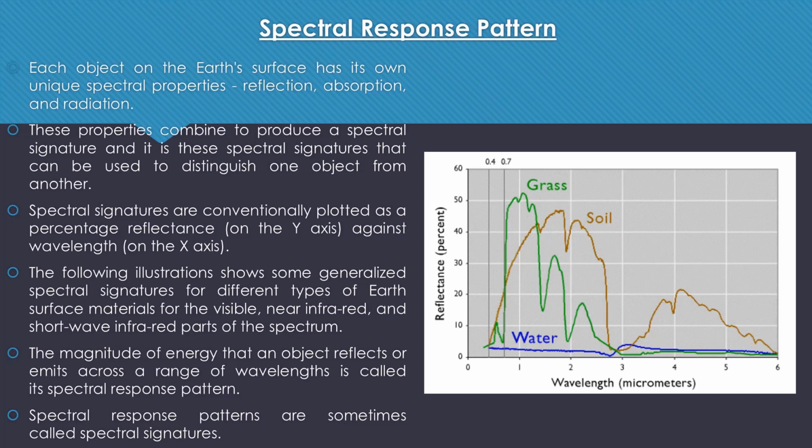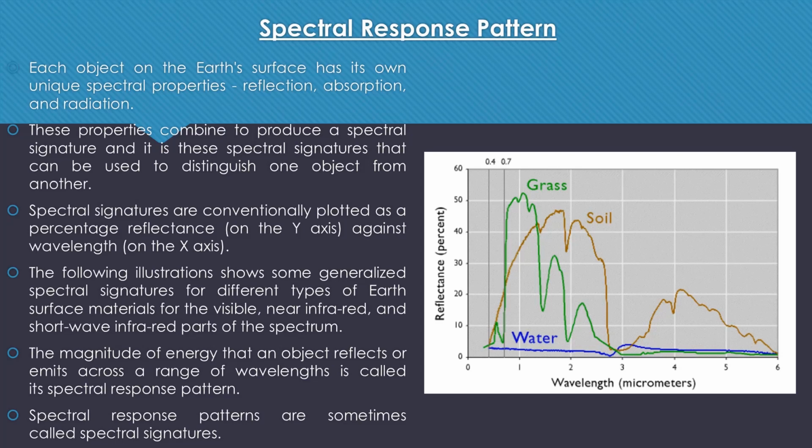Each object on the Earth's surface has its own unique spectral properties: reflection, absorption, and radiation. These properties combine to produce a spectral signature, and it is these spectral signatures that can be used to distinguish one object from another. We always use the spectral response curve or spectral response pattern to differentiate between two objects. Even two trees will have different response patterns if they belong to two different species.